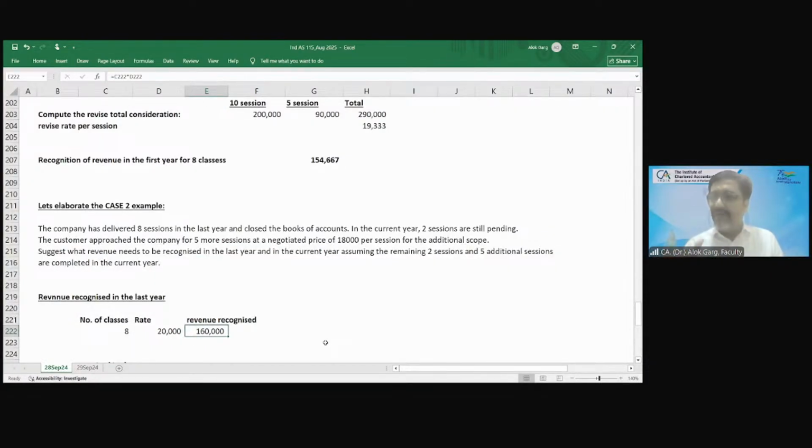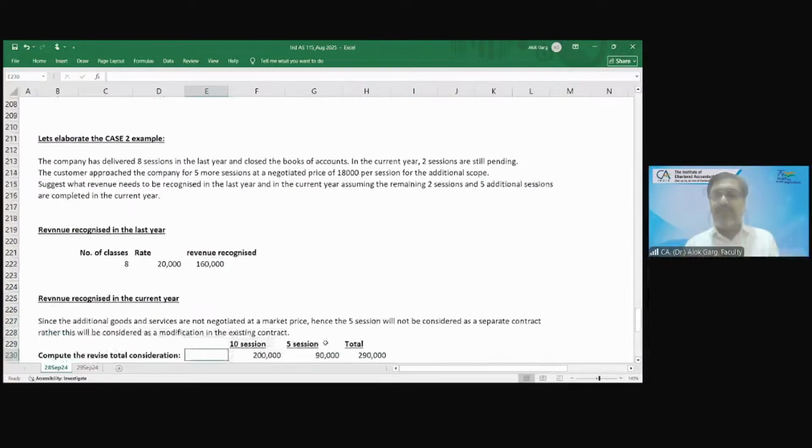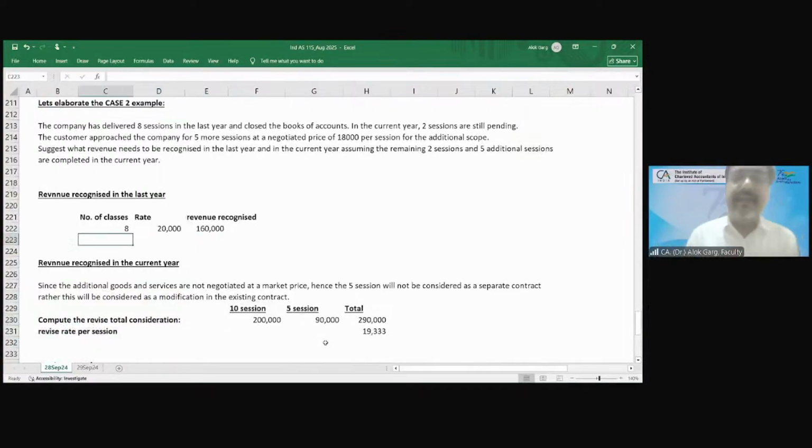The company has delivered 8 sessions, year closed. In the next year, this contract was modified. What will happen in the next year? So in the first year, 8 classes revenue will be recognized at 1,60,000, chapter closed.